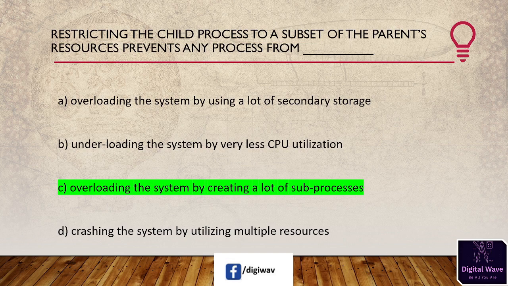A process creates a child process, and the child process requires certain resources to complete its task. A child process can demand resources directly from the system, but by doing this the system will be overloaded. So to avoid overloading of the system, the parent process shares its resources among its children.